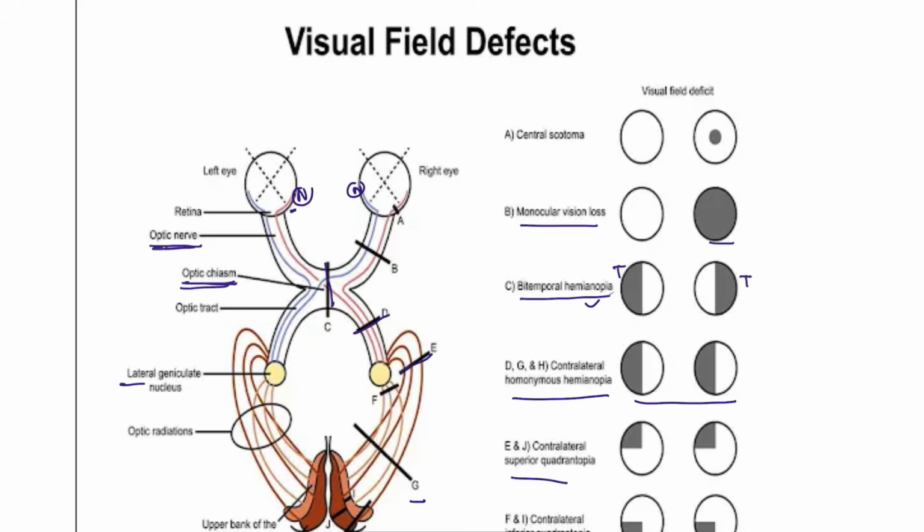And the bitemporal hemianopia is most commonly seen with which condition? If there is a tumor compressing, a pituitary adenoma, this is going to cause this bilateral hemianopia.